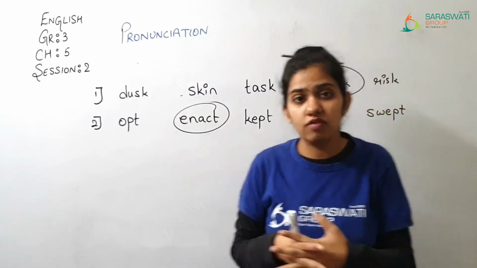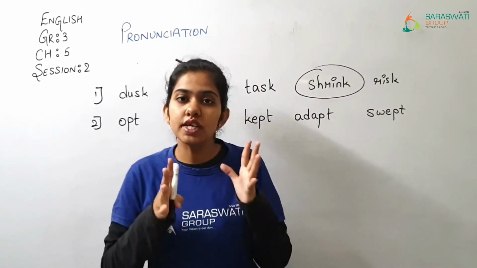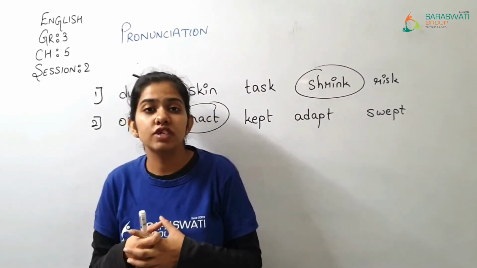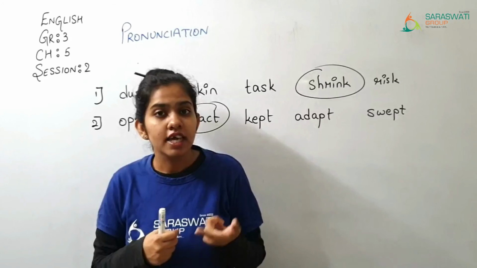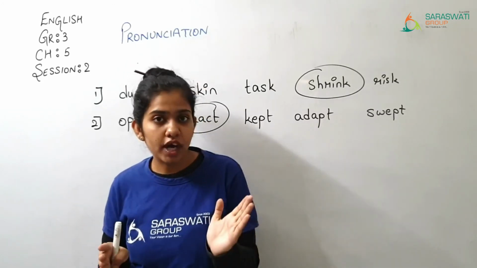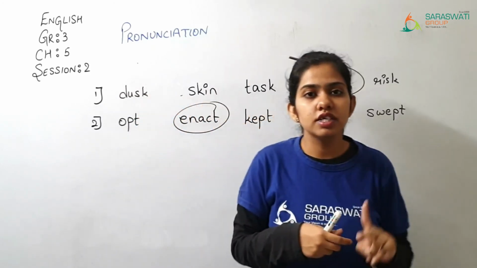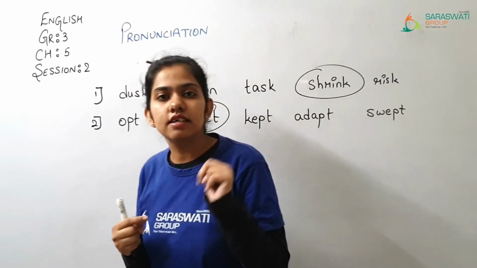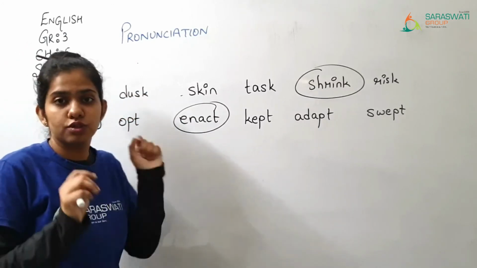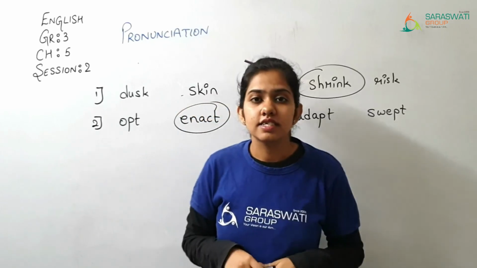The sounds which we have learned today are t and sk. So what we learned in today's session, we learned anagrams. Anagrams are the rearrangement of the letters to form new words. Then we have done the dictionary part, and then we have done the pronunciation, that is two kinds of pronunciation, t and sk. And the exercise what you are supposed to do, that I also have explained to you. So this was all about this session.